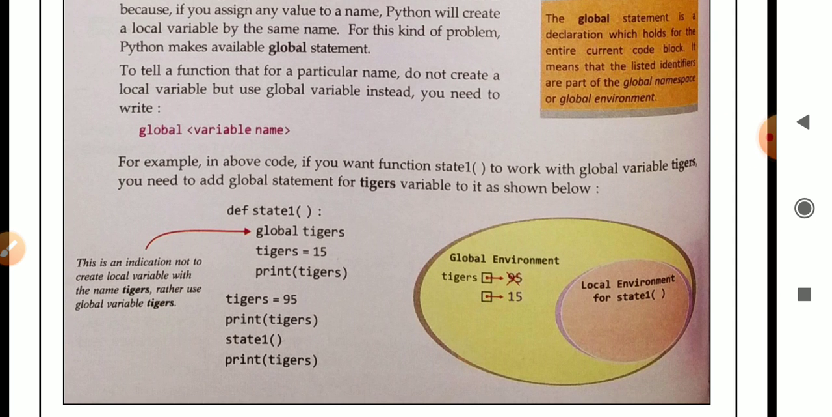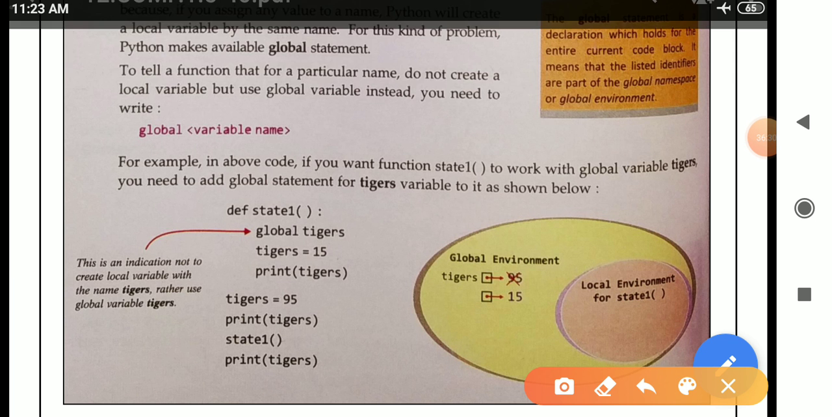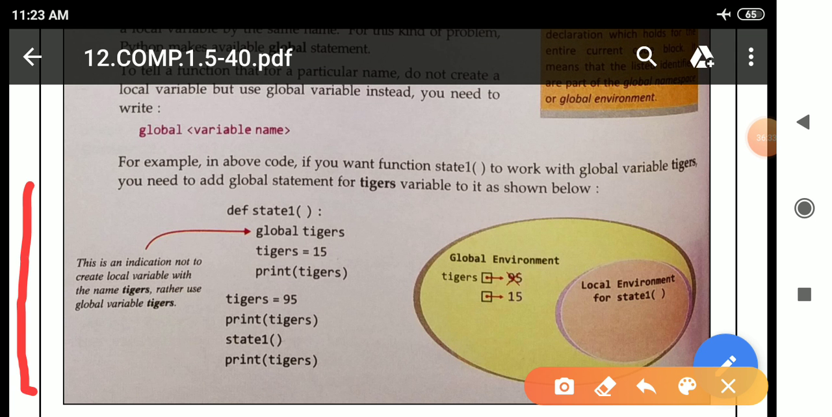See here, one example is given below. For example, in the above code, if you want function state1 to work with global variable tiger, you need to add a global statement for the tiger variable to it as shown below. See here, this is the particular code. This first line, means def, is the function header. The name of the function is what? State1. After that the parenthesis is closed and a colon. These three lines are the body of this function, and after that these four lines are the top level statements.